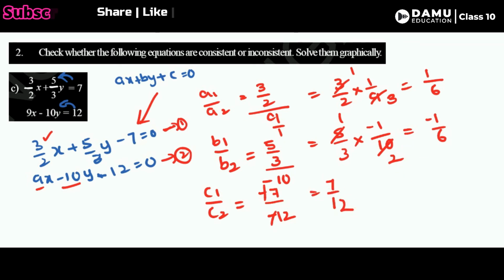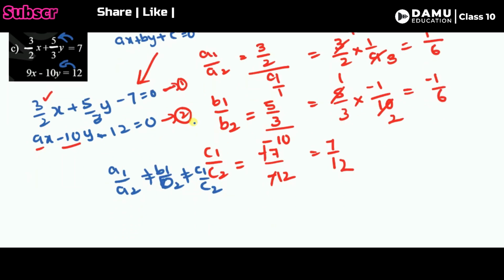So according to this, the conclusion is a1 by a2 is not equal to b1 by b2, and that is not equal to c1 by c2. So if all are not equal, as I told, then what you can say is this is consistent. So this has a consistent and unique solution.